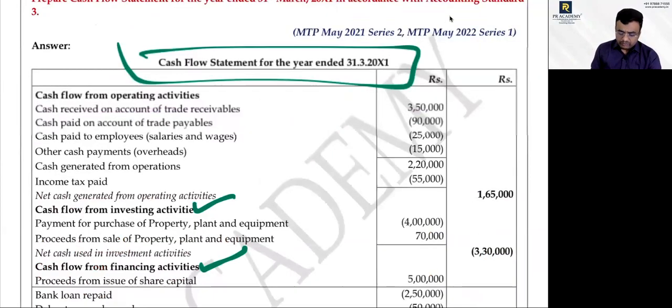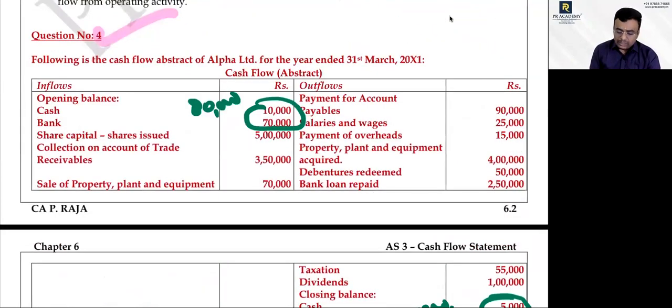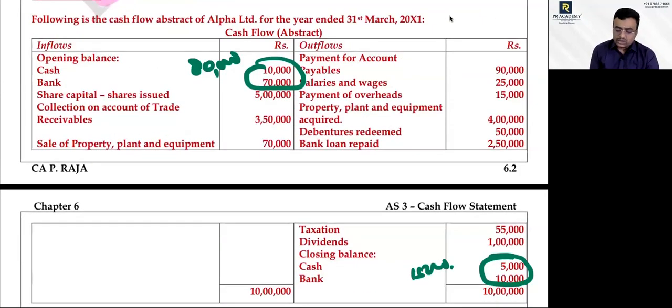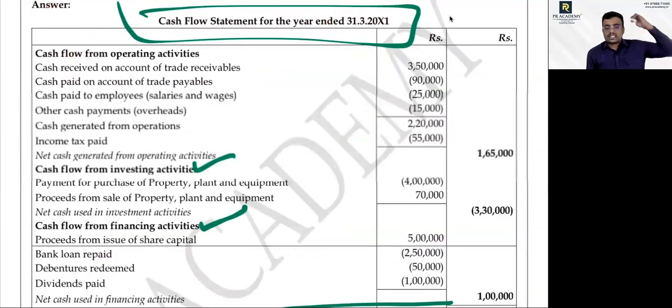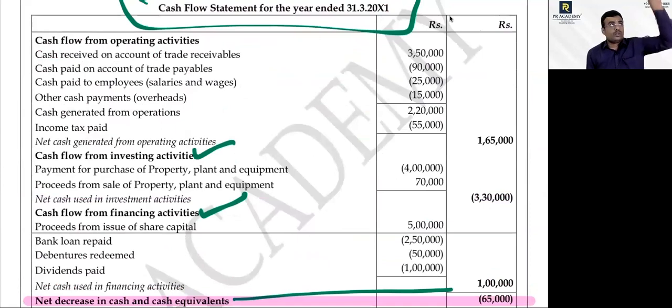I'll tell you, listen. Share capital issued, shares issued: which activity? Financing activity, 5 lakhs. So how are you supposed to write the answer here? Open one page.